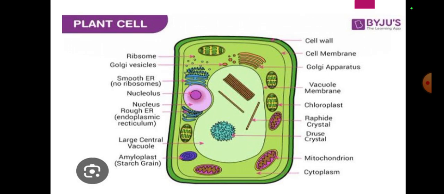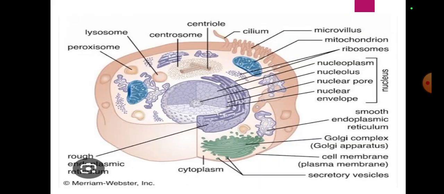What's chloroplast basically? It's only present in plant cells, and contains a green pigment called chlorophyll, which traps sunlight to prepare the food for the plant through the process of photosynthesis. This is the work of chloroplast. And chloroplast and cytoplasm are very much in a relation, you can say that.